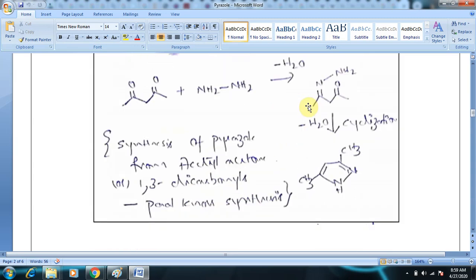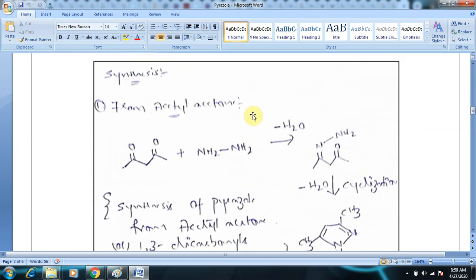So coming to the synthesis of pyrazole, the first method is from acetyl acetone.